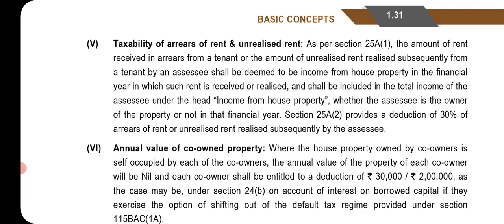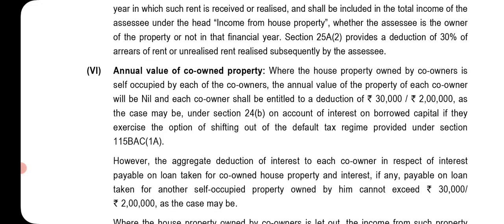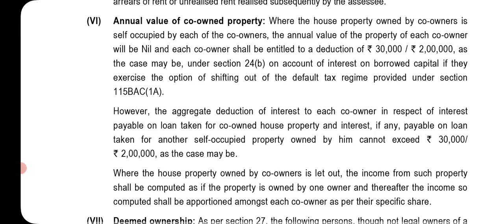In the financial year, section 25A(2) provides a deduction of 30% of the arrears of rent or unrealized rent realized subsequently by the assessee. Annual value of co-owned property: where the house property owned by co-owners is self-occupied by each of the co-owners, the annual value of the property of each co-owner will be nil, and each co-owner shall be entitled to a deduction of rupees 30,000 or rupees 2 lakh, as the case may be, under section 24(b) on account of the interest on borrowed capital, if they exercise the option of shifting out of the default tax regime provided in section 115BAC(1A).